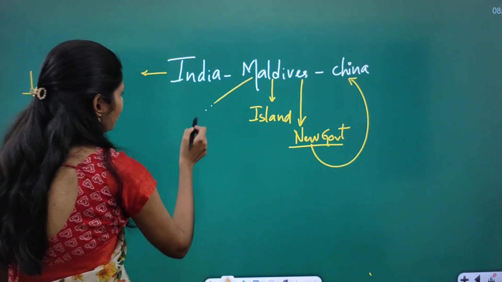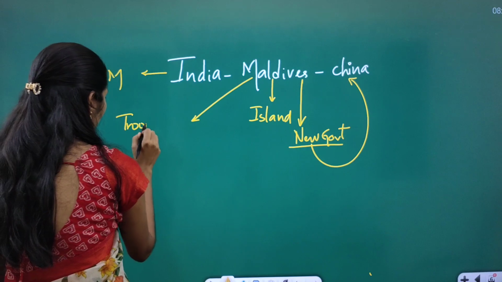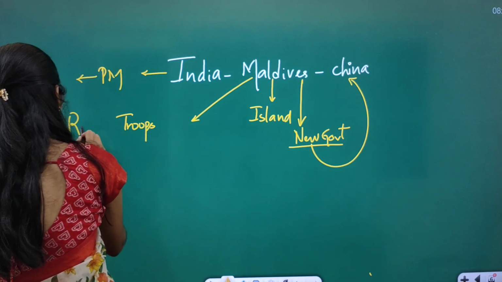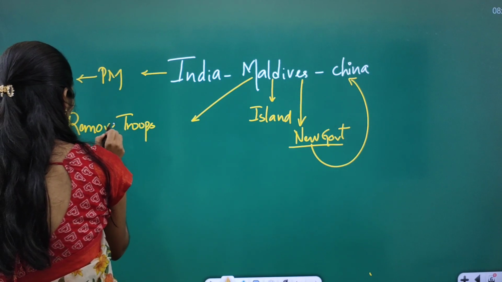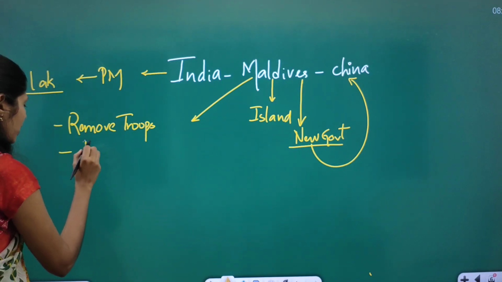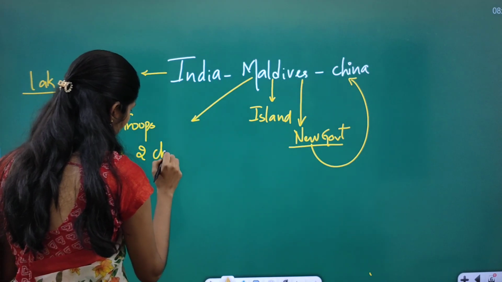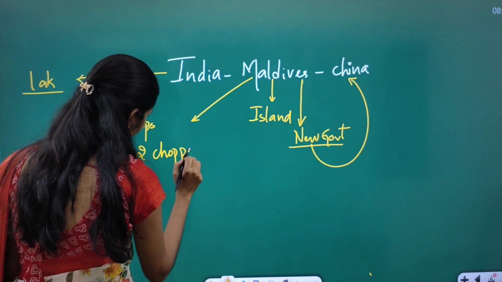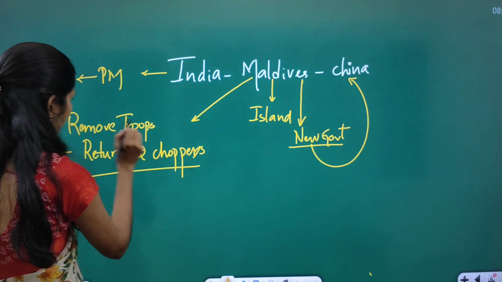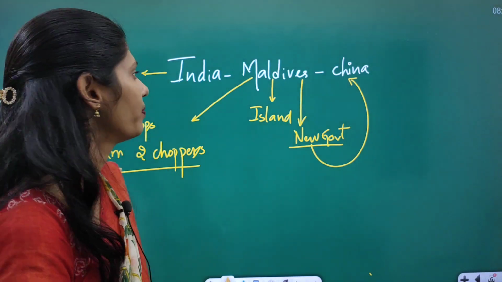Maldives asked Indian troops to be removed, and not only that, Maldives wants to return the 2 choppers that India gifted to Maldives. So the relations between India and Maldives are at an all-time low.